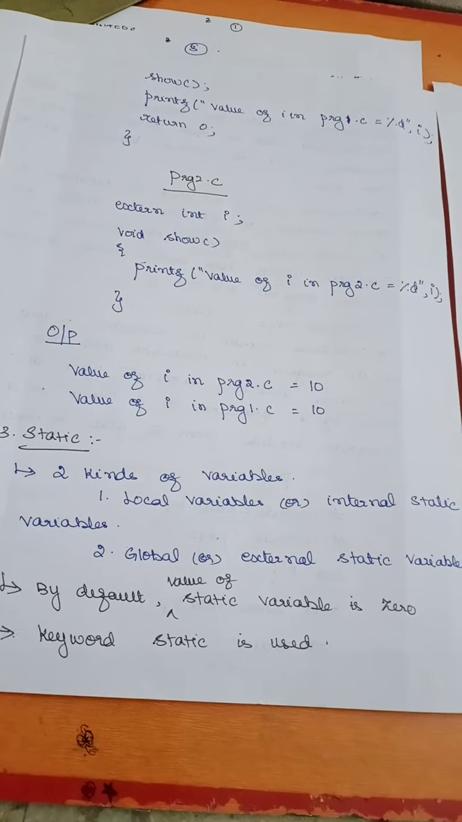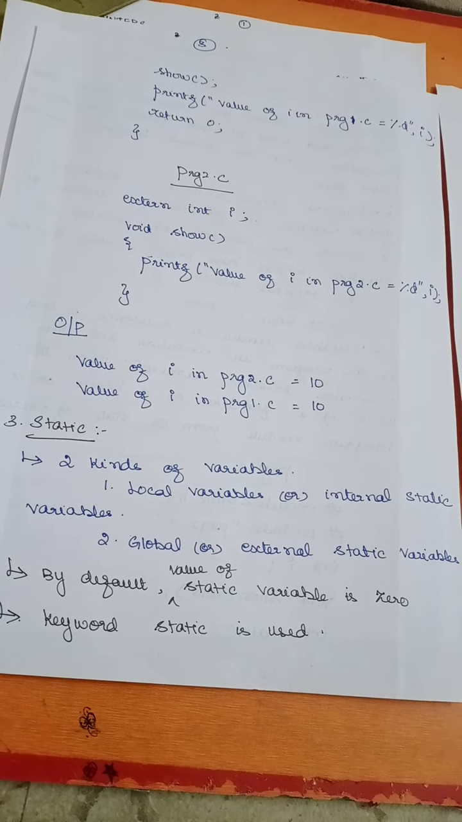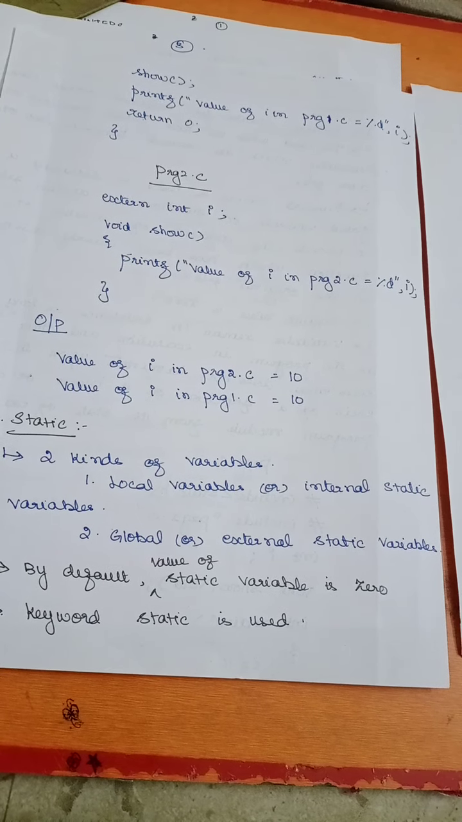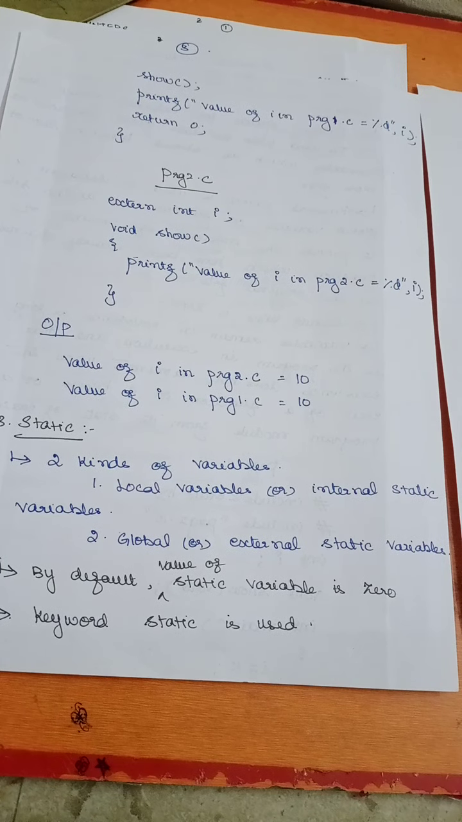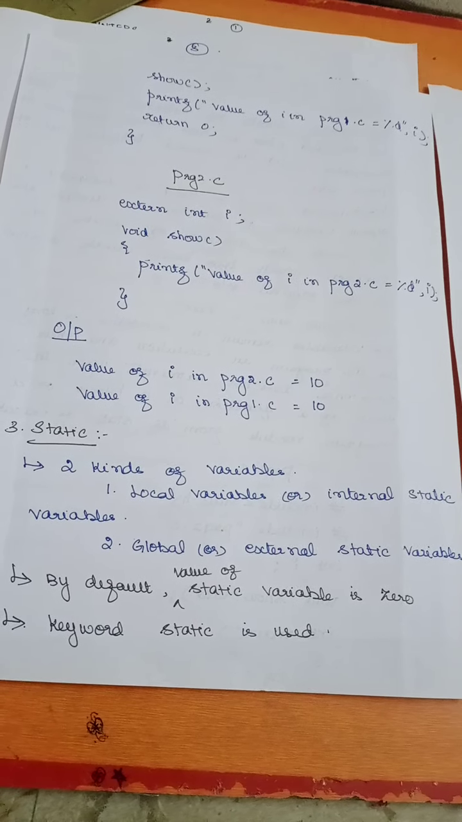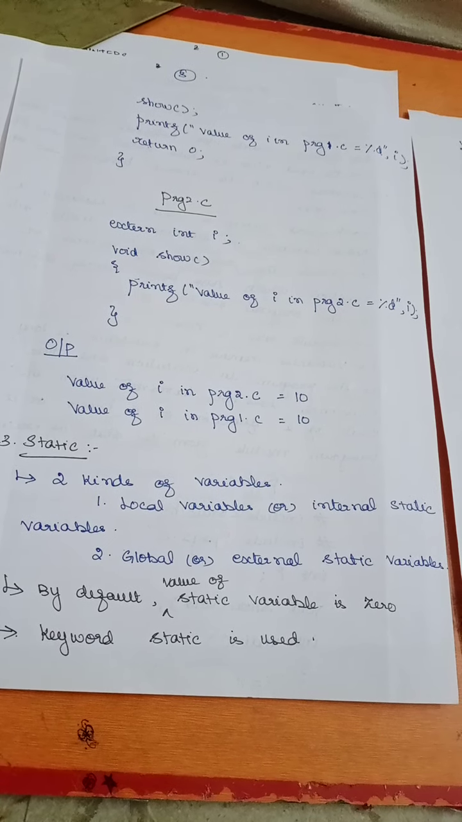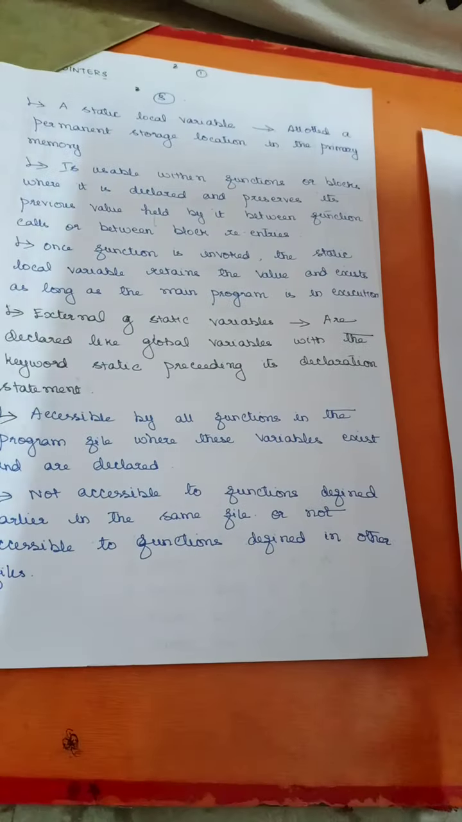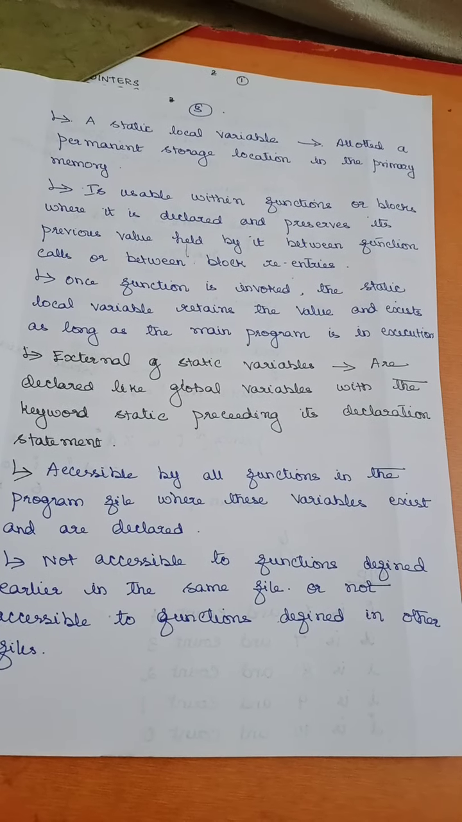Now the next is going to be static. Static means there are two kinds of static variables available. One you are going to call a local static variable or internal static variable. The other one you are going to call a global or external static variable, right? Now by default the value of a static variable is going to be 0, right? And the keyword static is used to indicate that it is going to be a static variable, right?